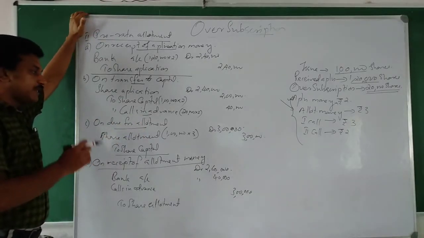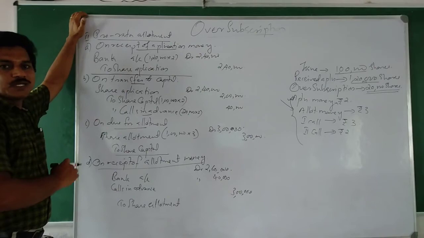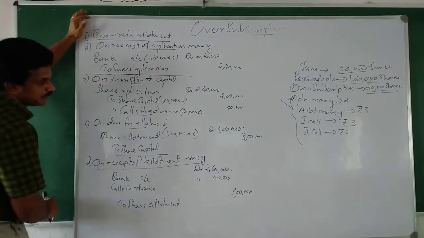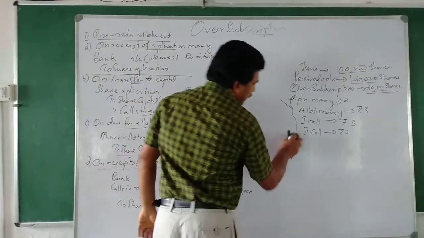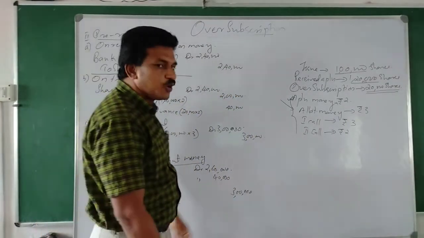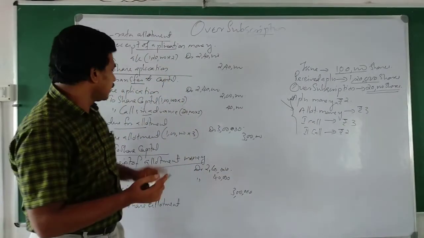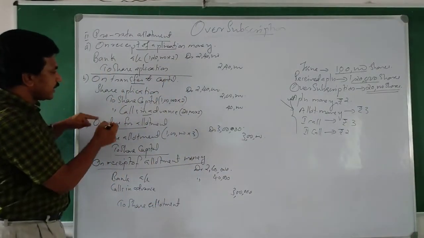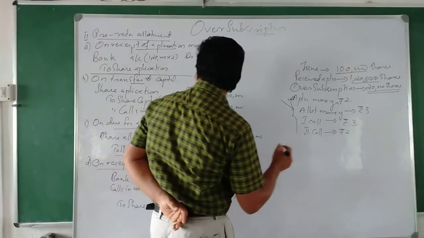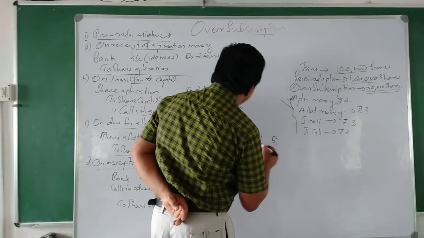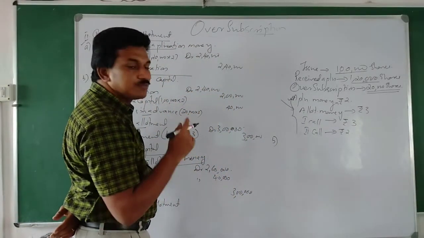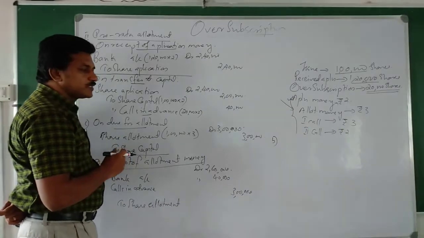This entry can be written without opening calls in advance account. Let us see how it can be done. Without opening calls in advance account, how can we do it? So this first entry we are writing here, okay, this was no problem. Second entry we will make some change. How will we make the change?